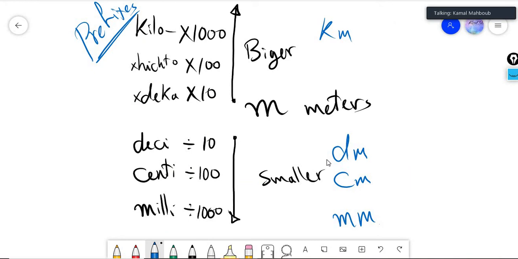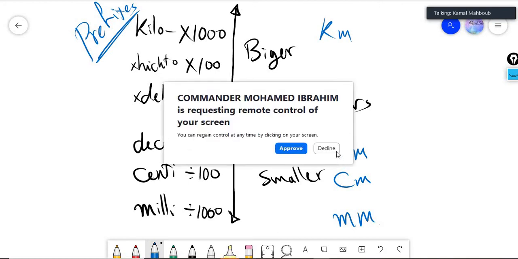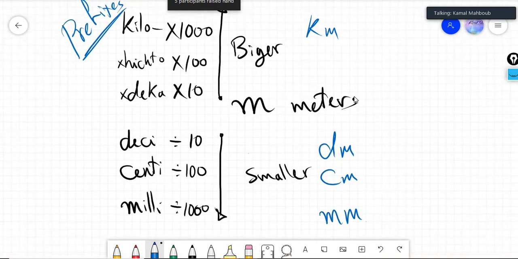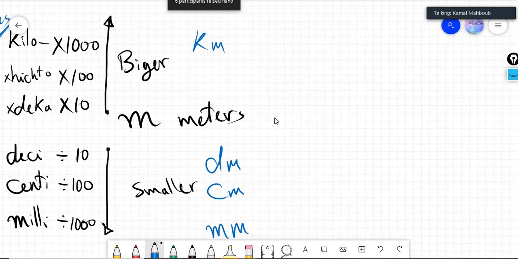How many meters are in 1 kilometer, for example? How many decimeters in 1 meter? How many millimeters in 1 meter? The point is, how can we convert from any of these to any other? If we want to know how many kilometers in 1 meter, or how many centimeters in 1 meter, like that. Now we have some steps, we will use them to understand that.